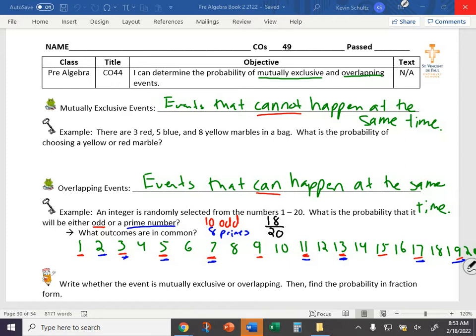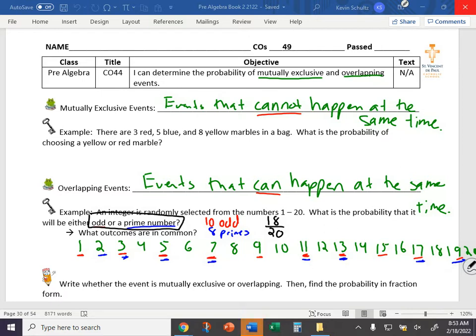Why is that incorrect? Because you're reusing the odds. Because you're reusing every number that we have underlined twice. You are counting 3 as both an odd and a prime. That's an event that can happen at the same time. 3 satisfies both successful outcomes here. They overlap. That's where the phrase overlapping outcomes comes from. You don't want to count each one twice.